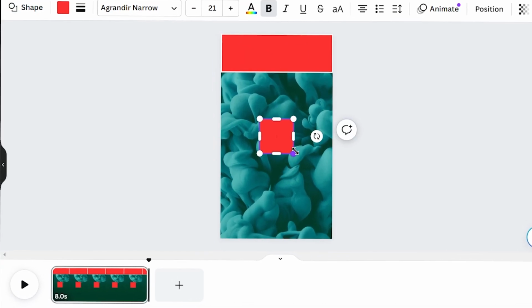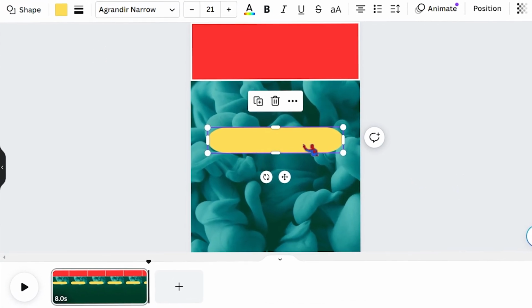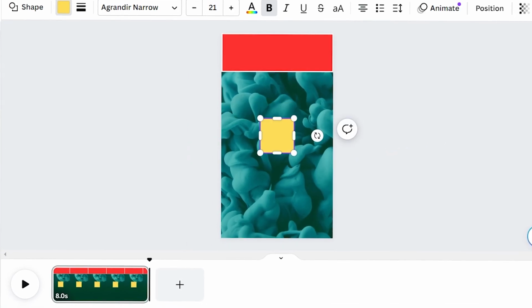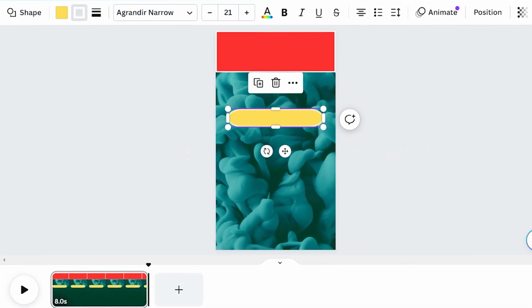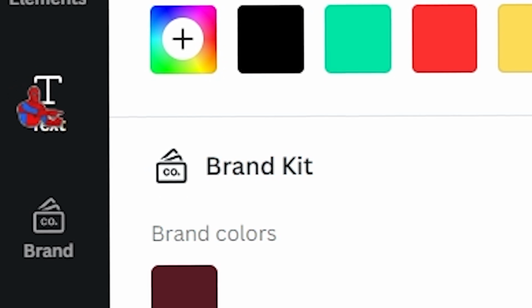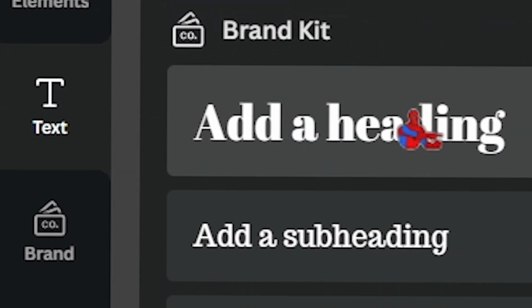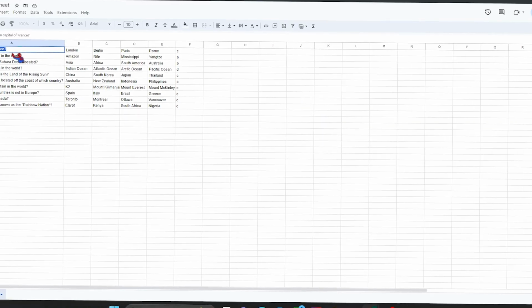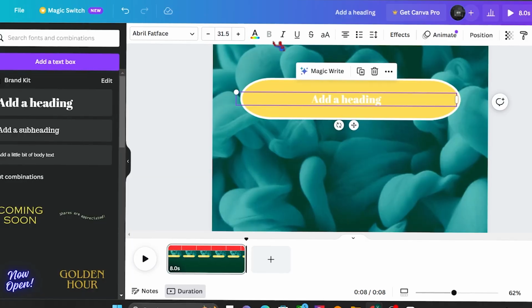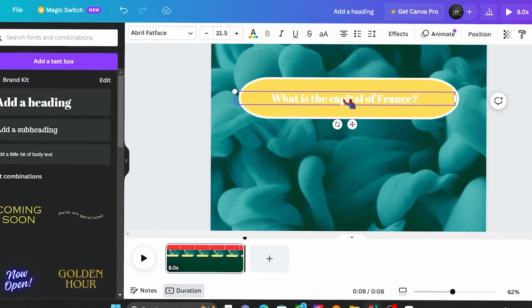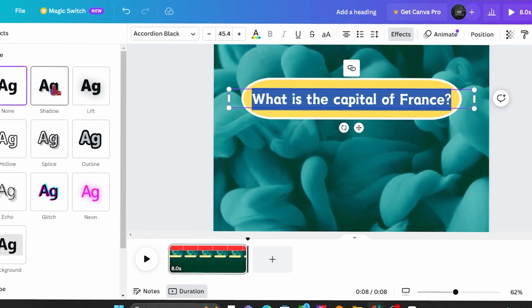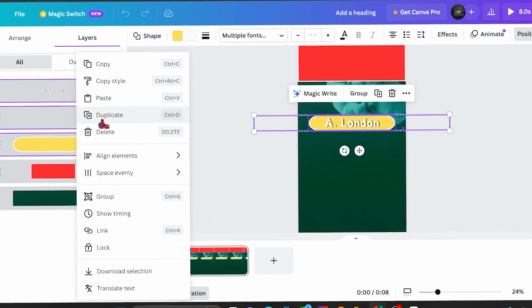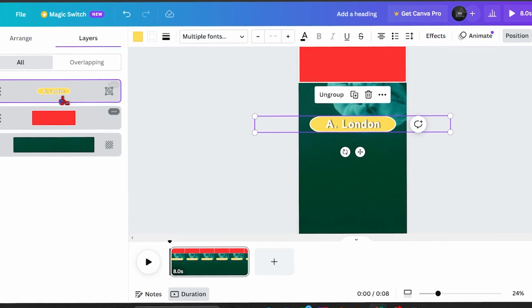We'll repeat that process, but instead make the shape rounded corners and change the color to yellow. Then this is where our 4 possible answers will be. So click text. And personally, this font is the best for these type of videos. Change the color to white and paste in your first answer option. What I like to do to make the text stand out more is to add a small border and a faint shadow. So then group up the option and the shape below it.